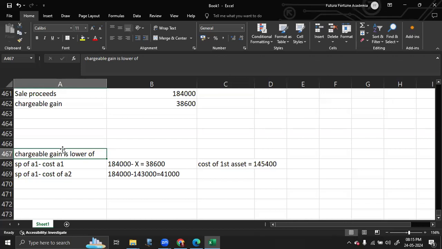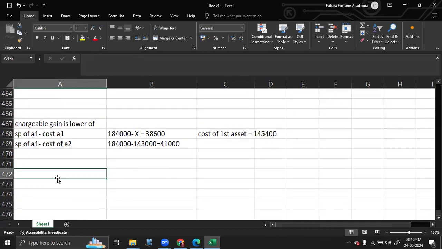Normally, how do you get your chargeable gain? It is lower of A and B. A is sale proceeds minus first cost and sale proceeds minus second cost. One was 41,000, the other one is 38,600. Obviously, that's why you selected it, and that's how I got the cost of the second asset. Now I'm going to apply that.